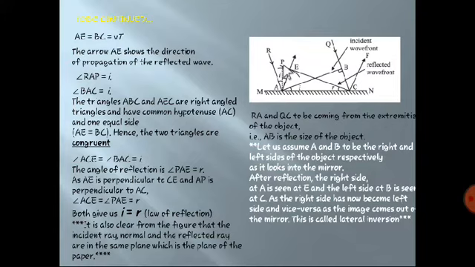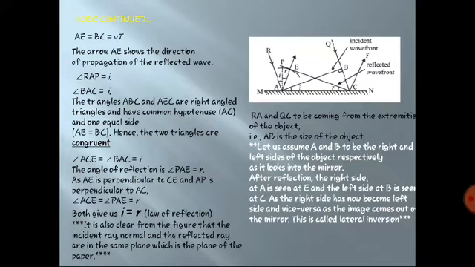So this is nothing but lateral inversion. Again I am repeating this. If A is at right and B is at left, after reflection B will come towards point C on the plane, and A will come to point E. So firstly A was on one side and B on the other, and now it has been reversed. So this is nothing but lateral inversion. Okay, so this is what you have seen in this.